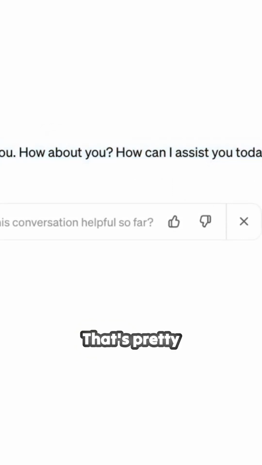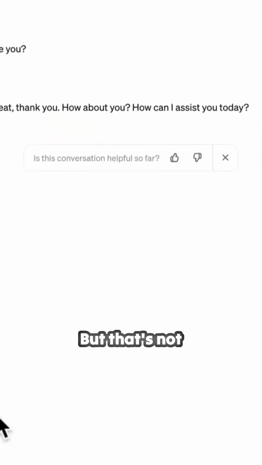Okay. That's pretty simple. But that's not all it can understand. And that's not all it can generate. It can do more than just understand text and generate text. And a lot of this stuff is just happening in the background. You don't actually know. So that's why I want to explicitly show you it here, so that you know the different ways that you can use ChatGPT or another leading LLM as you're going through this course.